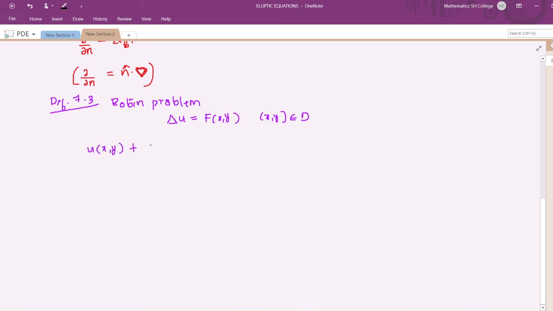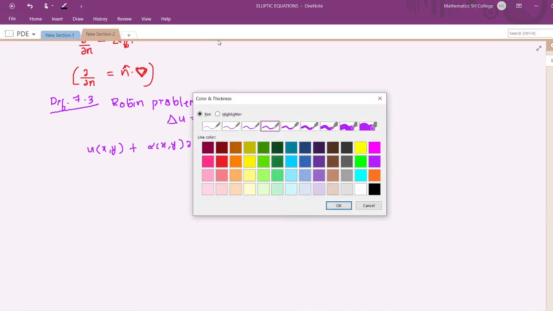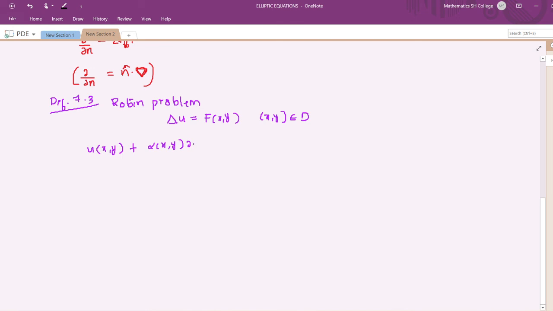So u of xy plus alpha of xy dou u by dou n at x comma y is equal to g of xy, where xy are elements in the boundary of D.